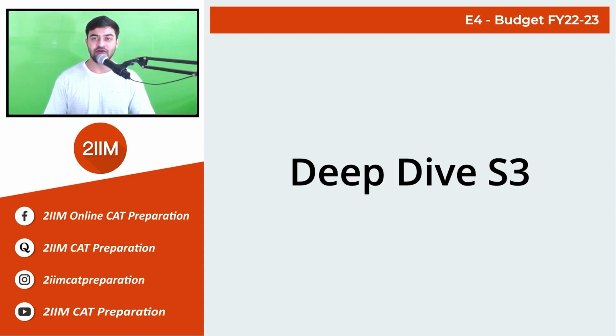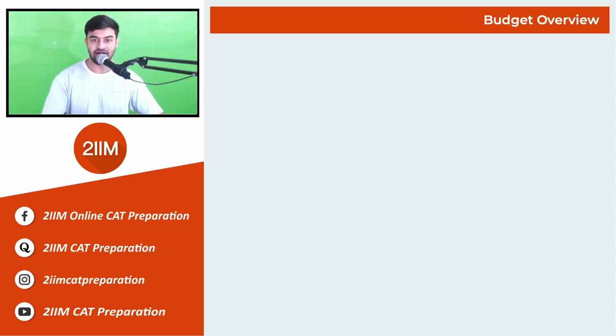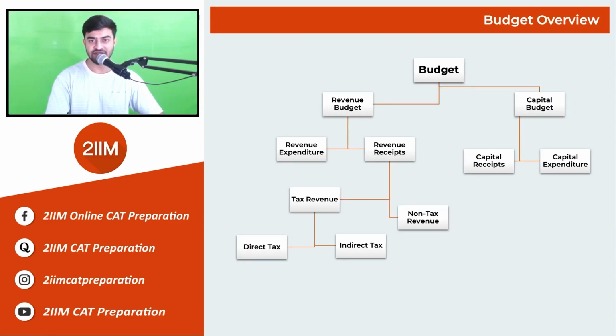In this episode, we are going to continue talking about the budget for the financial year 2022 to 2023. In the last episode, we took a look at the structure of the budget, which was divided into two, the revenue budget and the capital budget. We also talked about what each of these terms mean and what constitutes the parameters for counting the numbers.